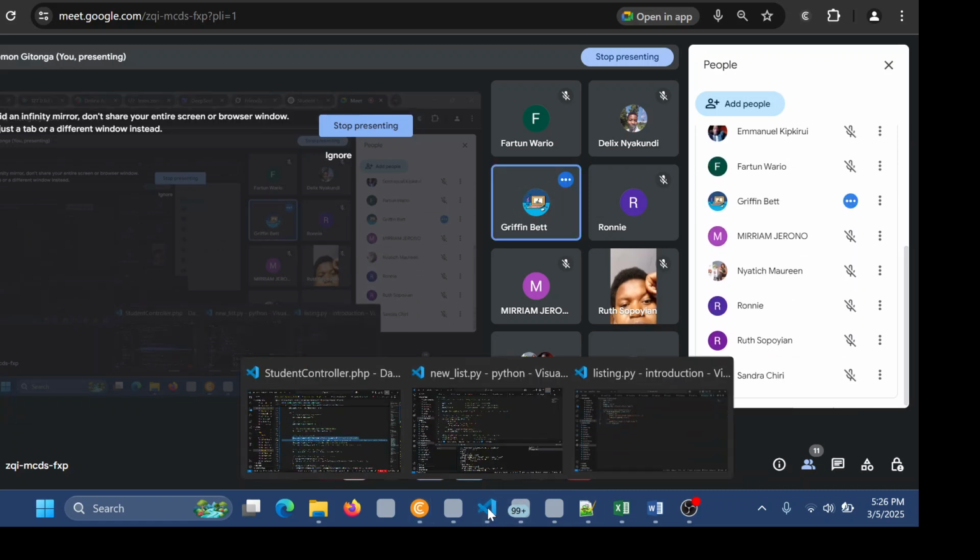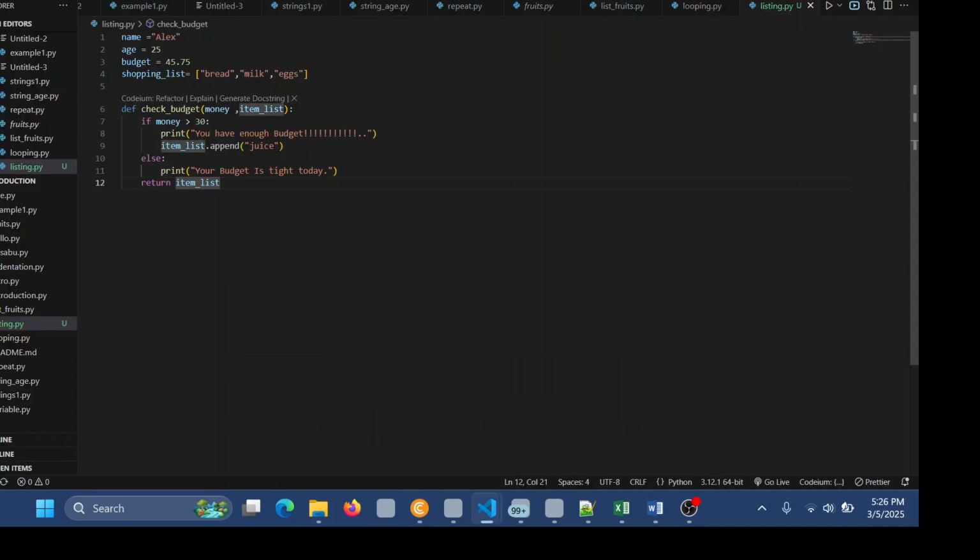Thank you. So, I was talking about returning item list, and I have done that. Then, after we return item list, we are going to print. And I want us to print the shopping list.